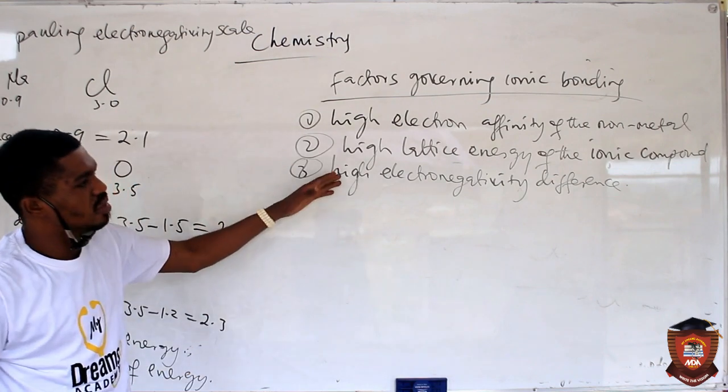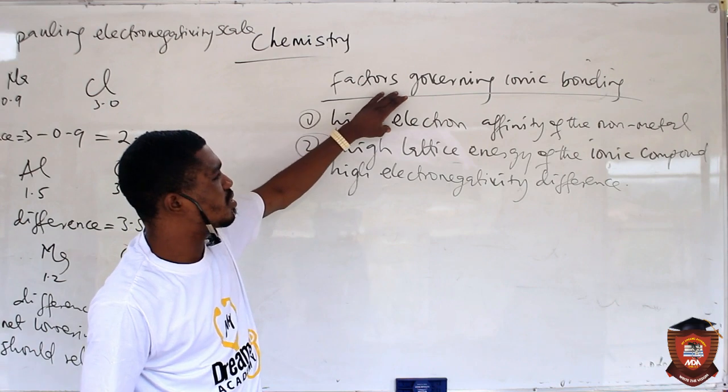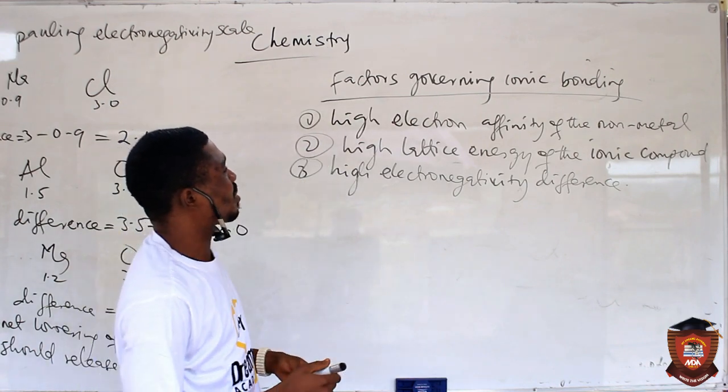Alright, of course we have talked about this before. We've also talked about electron affinity. Let me just tell you what electron affinity is.